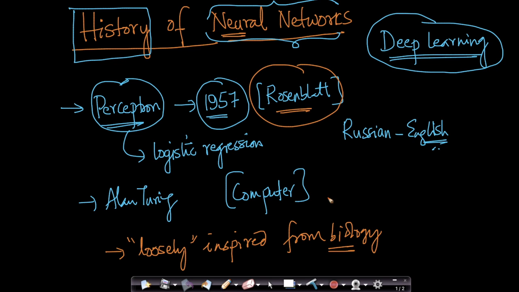There's a lot of complexity happening. They said, how can I build a very, very simplified model, the most simple model that I can build? That's why I'm saying it's loosely inspired by biology. They're not trying to replicate exactly how a neuron works. And we'll see the exact formulation of a perceptron in one of the later videos in this chapter. For now, this is what happened in 1957, and some of the results were very exciting.